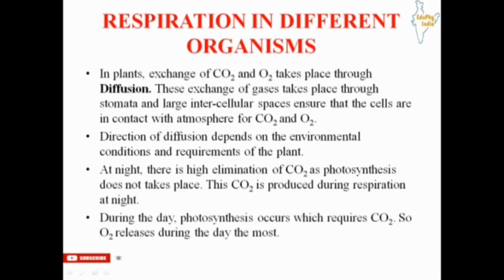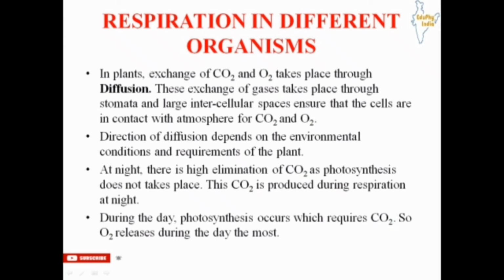As we have seen, for respiration some organisms depend on oxygen. So here oxygen comes from the environment for the process of respiration in plants, and the exchange of carbon dioxide and oxygen takes place through diffusion. As we have seen, during photosynthesis plants use carbon dioxide for preparing food, and for respiration they require oxygen, as we saw in the nutrition part. So this exchange of carbon dioxide and oxygen takes place through diffusion.